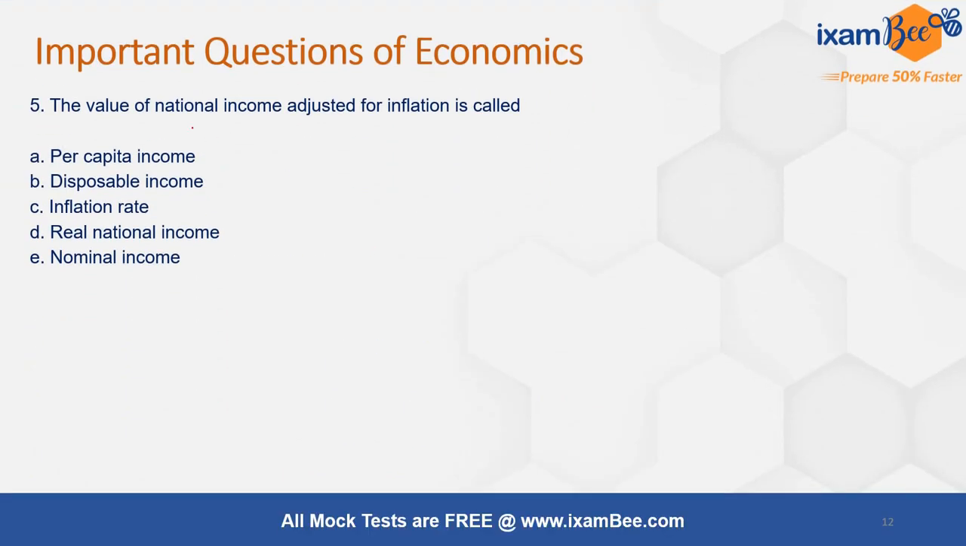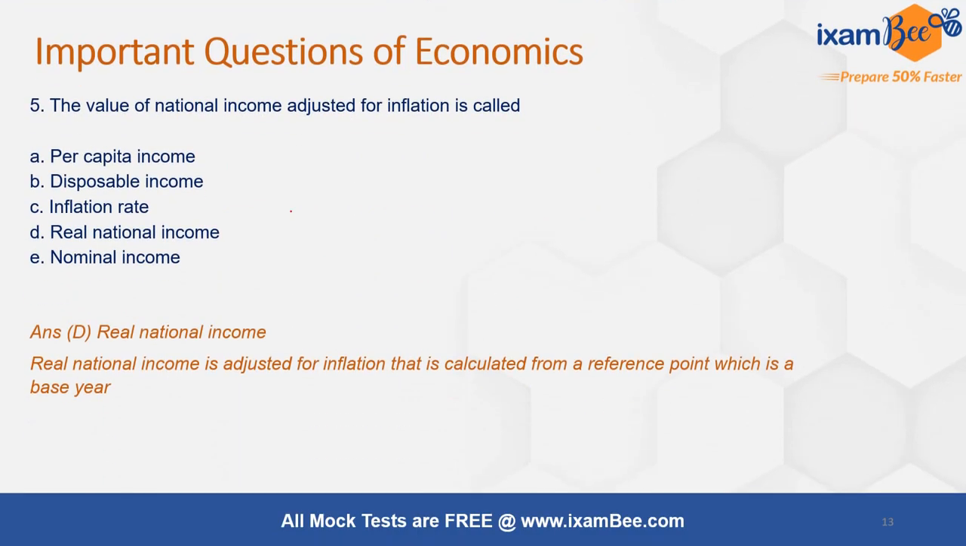Next question: the value of national income adjusted for inflation is called what? This is a very simple one. It is called the real national income. The answer is D, because you adjust nominal income for inflation to get the real income.